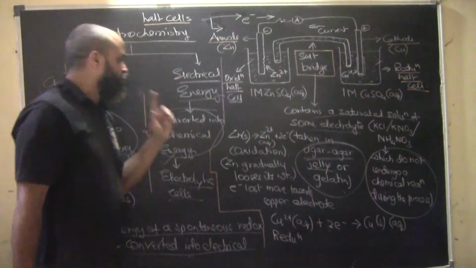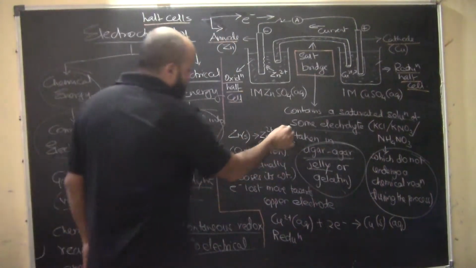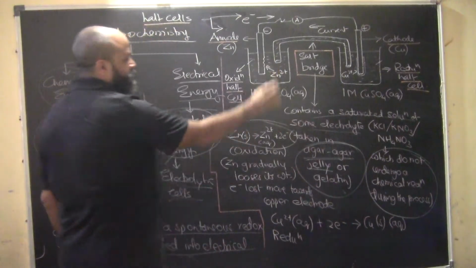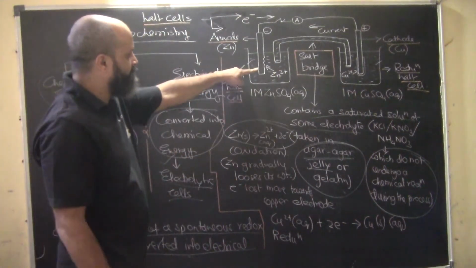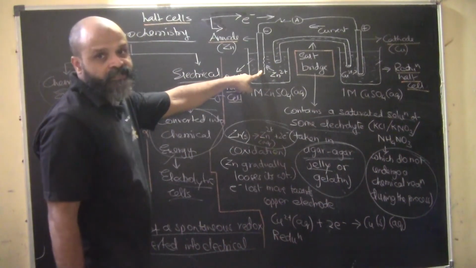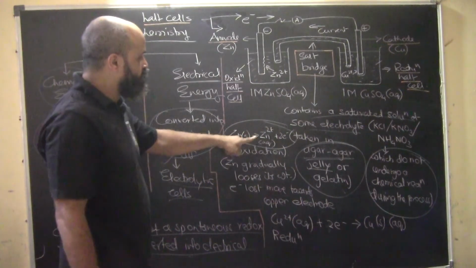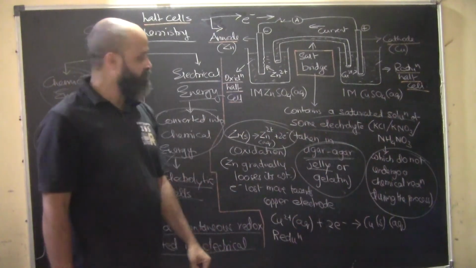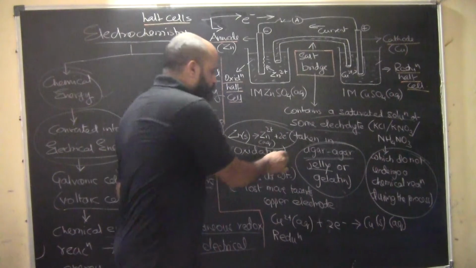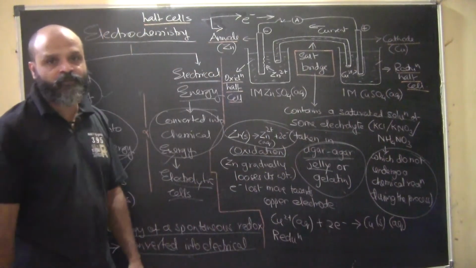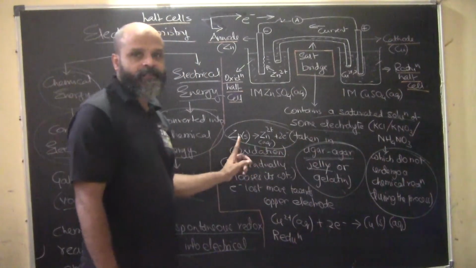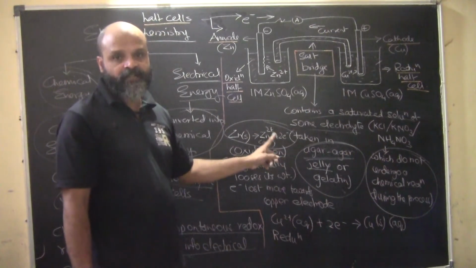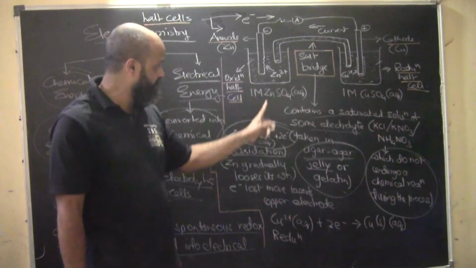Okay, now what happens in the oxidation part? Now look at this. At this part, the zinc which is there as an electrode is going to lose its electrons. The process of losing electrons is known as oxidation, of course. So Zn, that is zinc, will lose its electrons and will acquire positive charge.